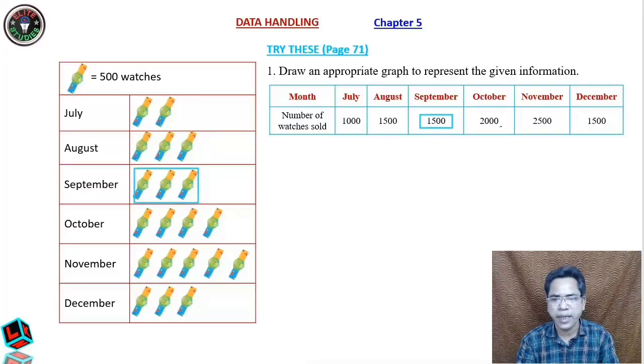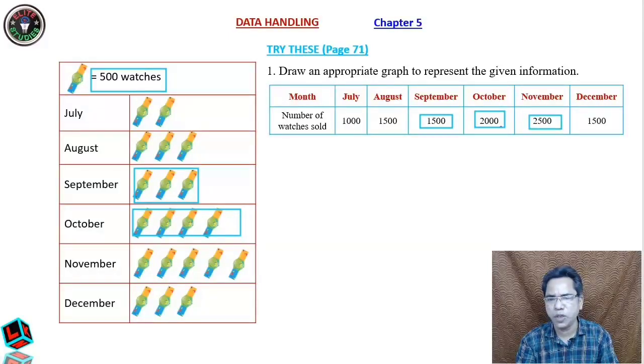Again in the month of October, how many do you have? 2000. So each watch is 500, therefore there will be 4 watches, isn't it? 500, 500, 500, 500, 2000. So I hope you have understood. Clear? In November it is 2500. So if you divide 2500 by 500, you will get 5 watches. You see there are 5 watches, 1, 2, 3, 4, 5.